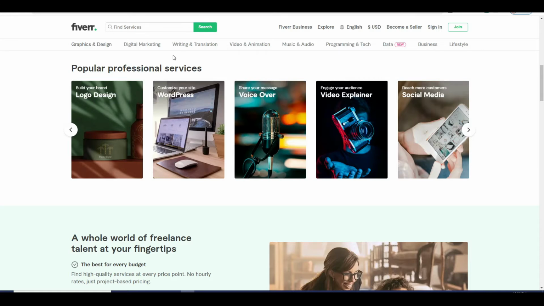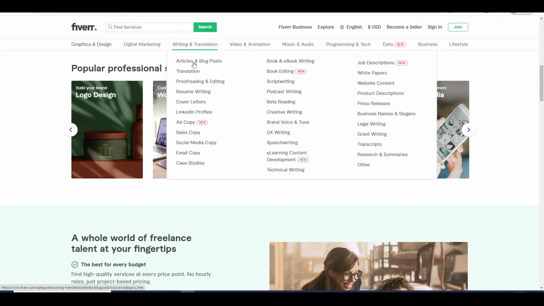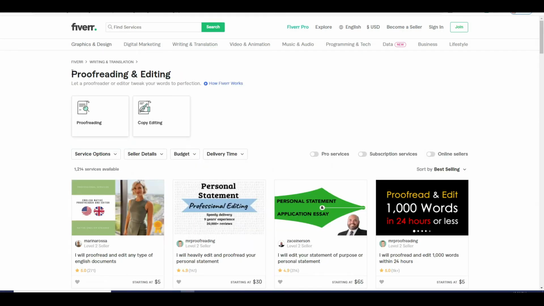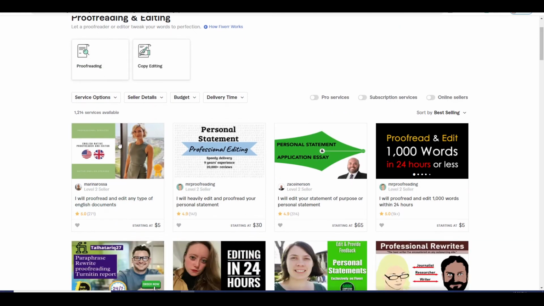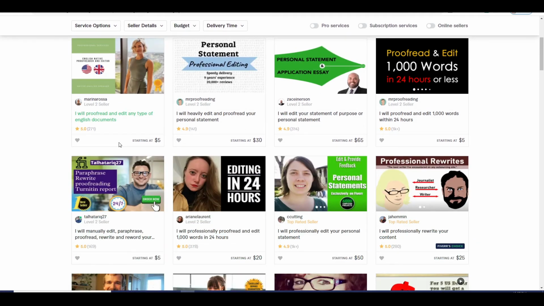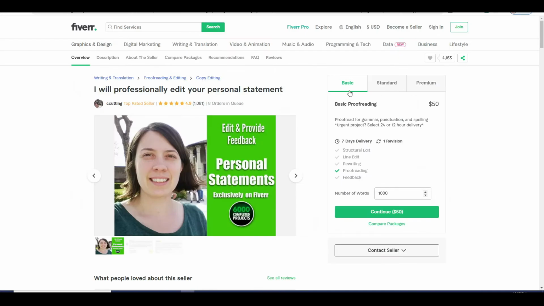So now you want to hover your mouse over writing and translation and click on proofreading to open it up. Once again, for those who don't know, proofreading is essentially finding and correcting errors that can be found in particular texts. It can be some sort of article, a book, and people on Fiverr doing proofreading are all making tons of money. For example, this person here is charging this amount for the basic package and this amount for the standard one and this amount for the premium package.